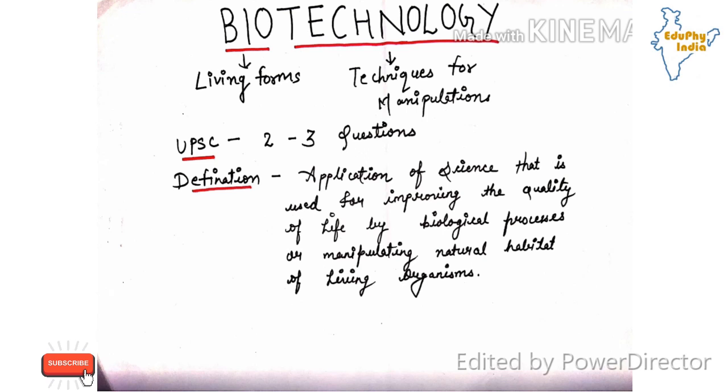Biotechnology. Definition: application of science that is used for improving the quality of life by biological processes or manipulating the natural habitat of living organisms. So, whenever a living form lives in some natural habitat, we manipulate it in different conditions using some tools, and anything for improving the lifestyle of human beings is included under biotechnology.